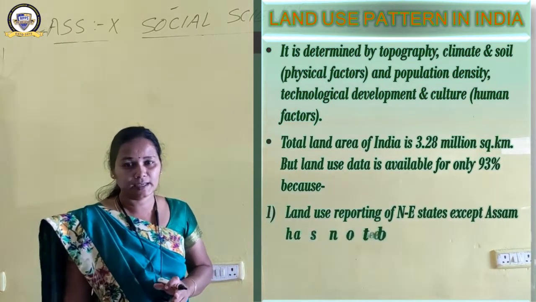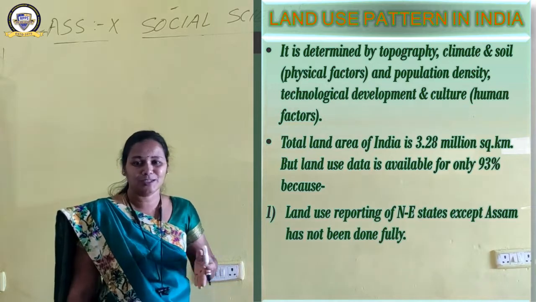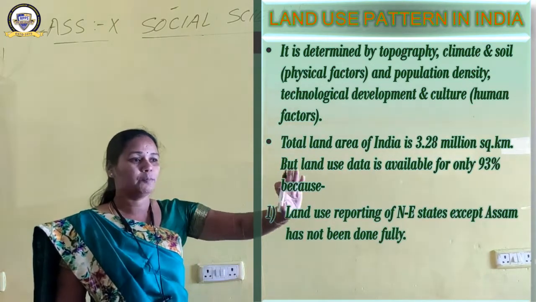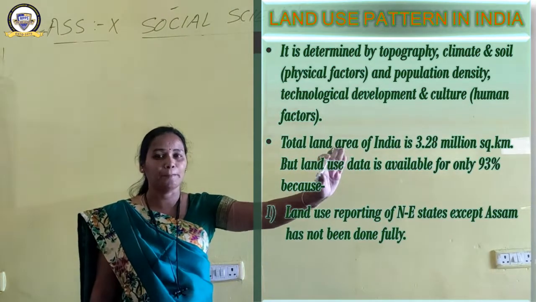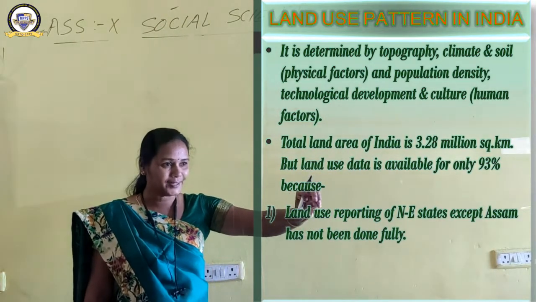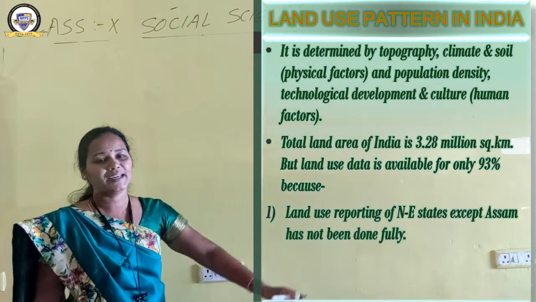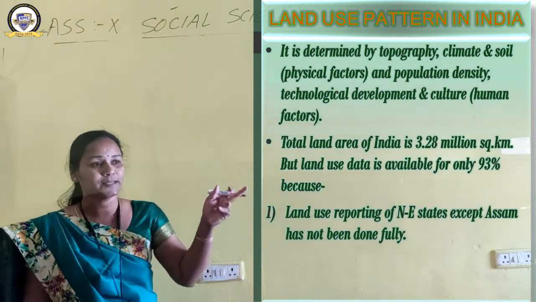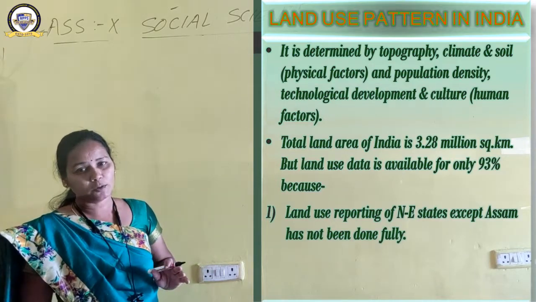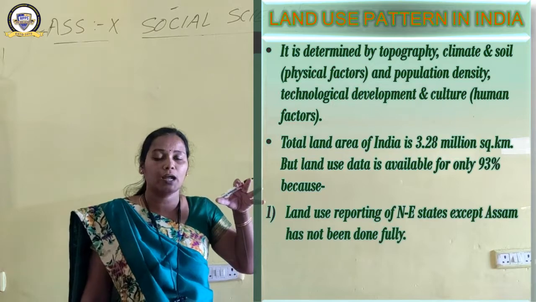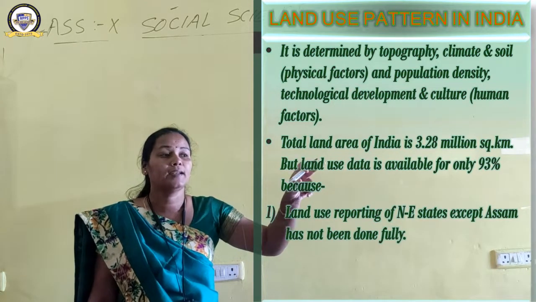The total land area of India is 3.28 million square kilometer. You have learned it last year. India has a land area of 3.28 million square kilometer, but the land use data is available for only 93%. The 100% is 3.28 million square kilometer, but we don't have the land use data. We have the report of only 93%.